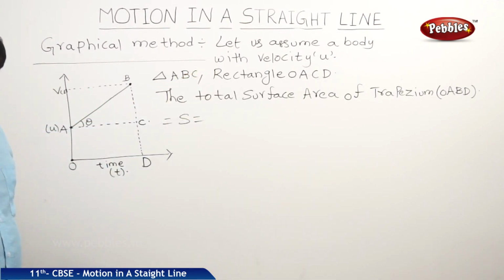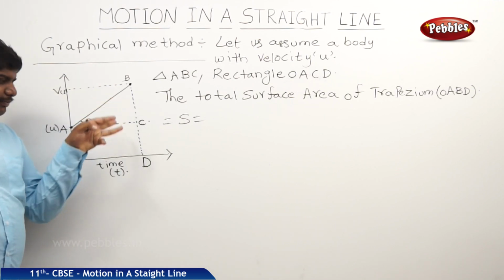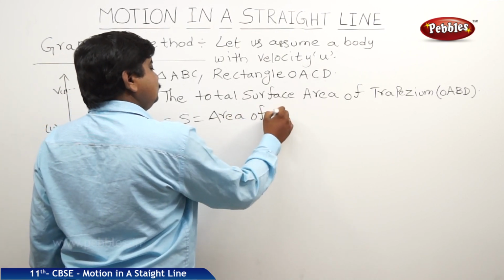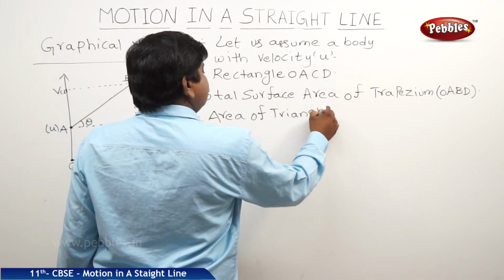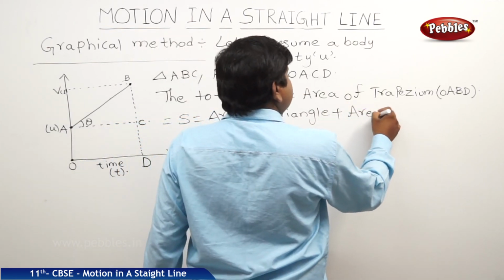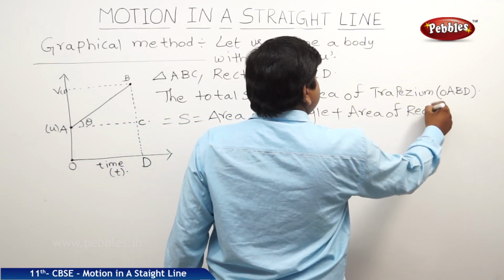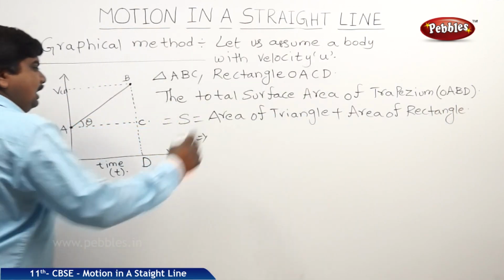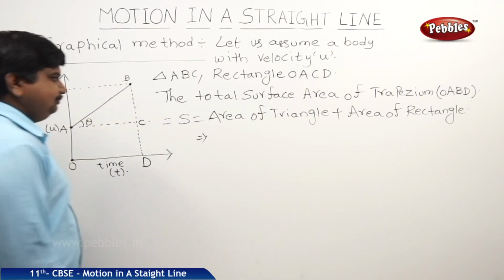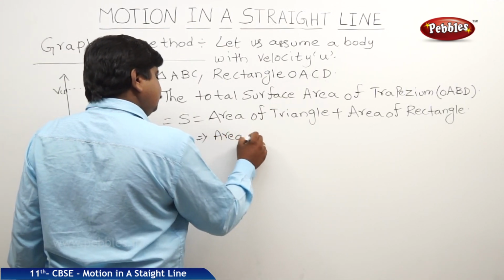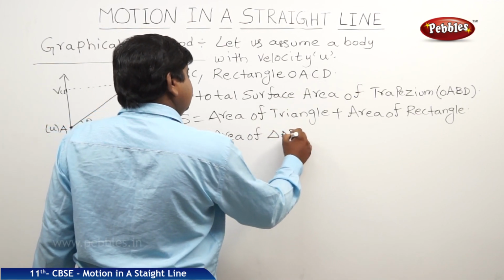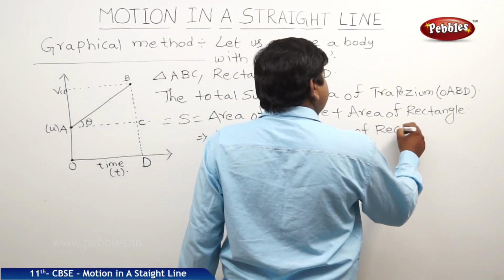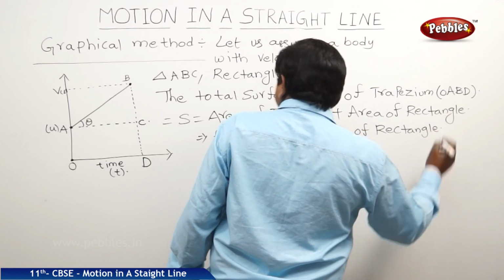So the total surface area of the trapezium, we can say area of the triangle plus area of rectangle. Area of triangle ABC, plus area of rectangle OACD.